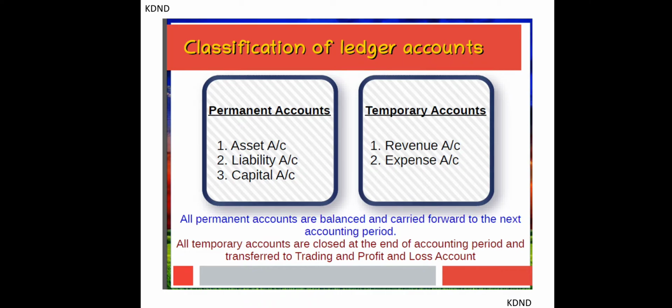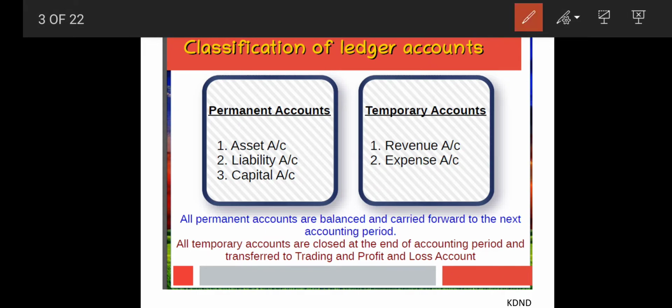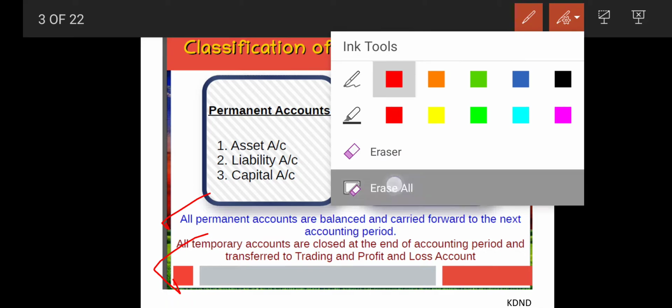So these are temporary accounts, while permanent accounts means the accounts which are carried forward for the next coming year. So here you can see all the permanent accounts are balanced and carried forward for the next accounting period, while all temporary accounts are closed at the end of the accounting period and transferred to the trading or profit and loss account. So these two points are major points which are always to be remembered, that is assets, liabilities and capital are carried forward next year, while temporary accounts are closed in that particular accounting period.